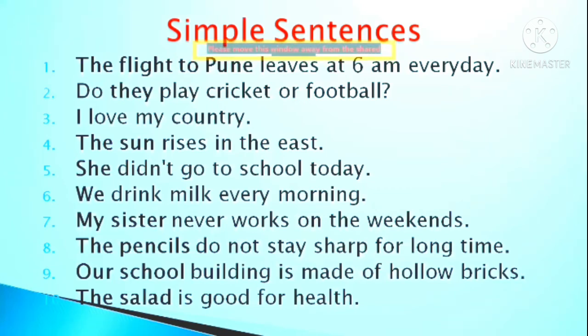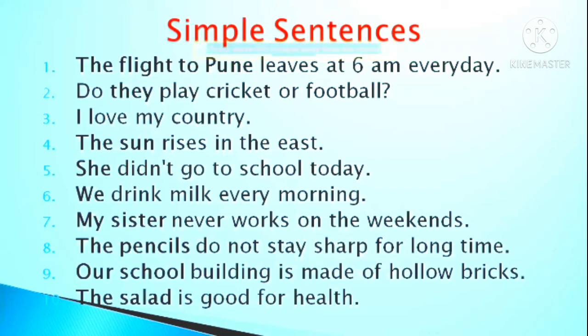See another sentence here. We drink milk every morning. So everybody should consume milk, right? So we is the plural form, that is first person plural number, functioning as subject of the sentence. Whereas the remaining part is the predicate. Drink milk every morning, right?